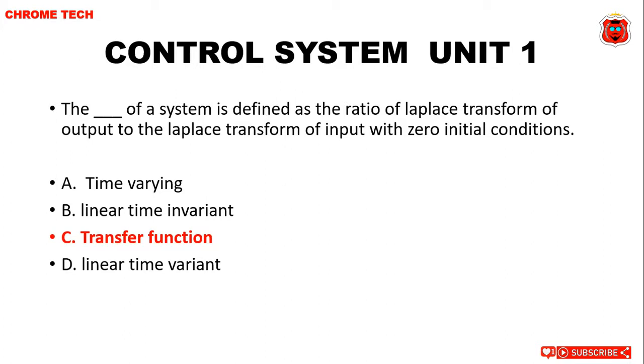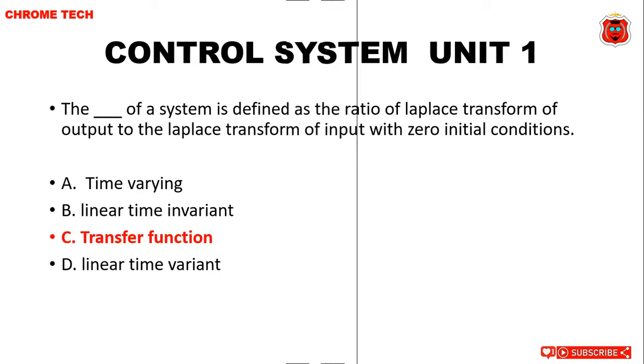First question. The dash of a system is defined as a ratio of Laplace transform of output to the Laplace transform of input with zero initial condition. Option A, time varying; B, linear time invariant; C, transfer function; D, linear time variant. Option C is the correct answer. Transfer function is the correct answer.